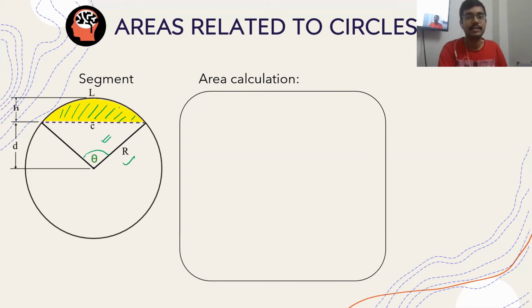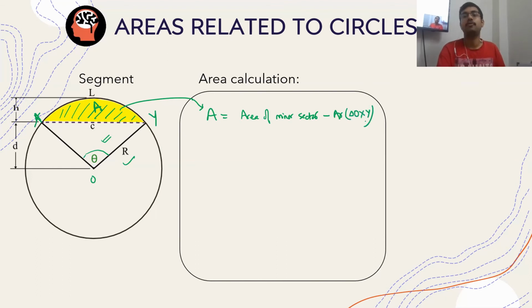So to calculate the area of this segment, which is the minor segment, if I take this as A, this area will be equal to the area of the minor sector minus the area of triangle OXY. Up to this, is this clear to you? Minor sector we already know, so there is no headache regarding that. But area of OXY, how to calculate this? The area will be half into base into height. Our main idea is to find this height.